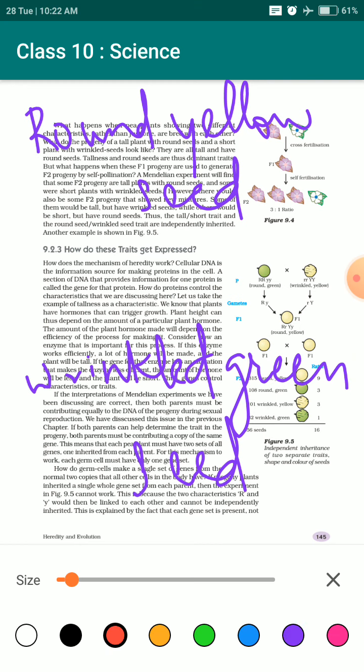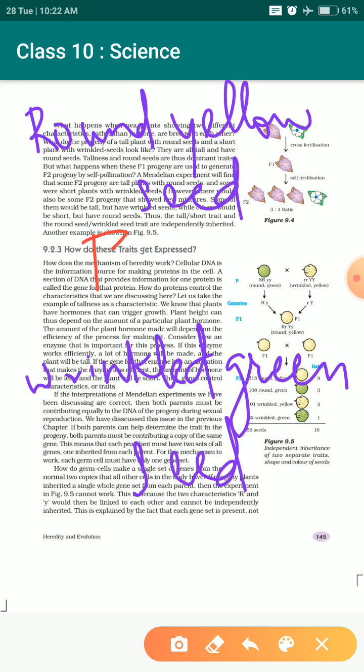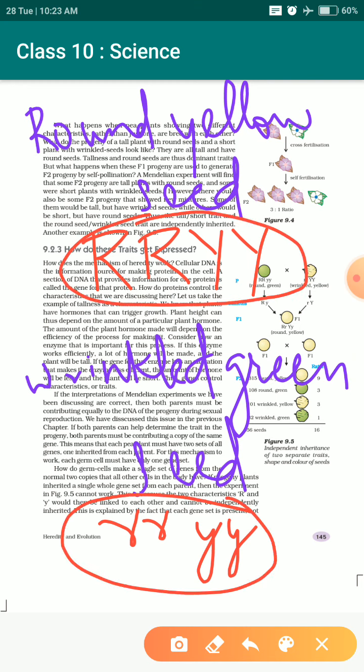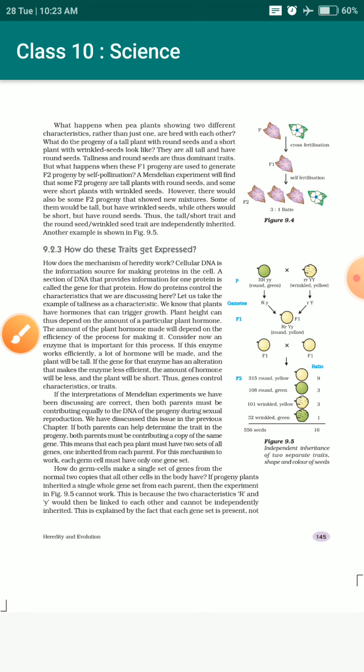For round yellow, we will take capital R, capital R, capital Y, capital Y. This is for the shape, this is for the color. And for wrinkled green, we will take small r, small r, small y, small y. So these are the 2 characters we are going to take for the cross. In the previous class we discussed that from the parental generation we get the first cross product.